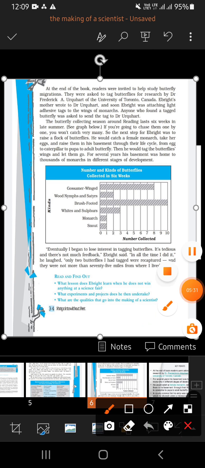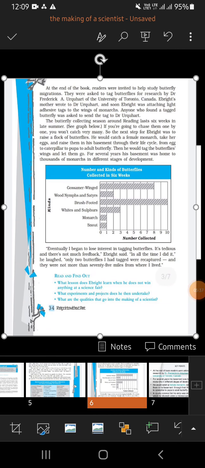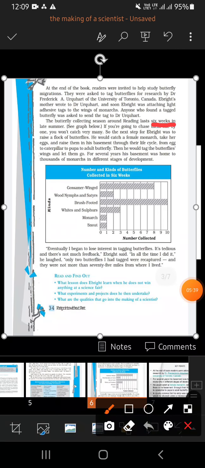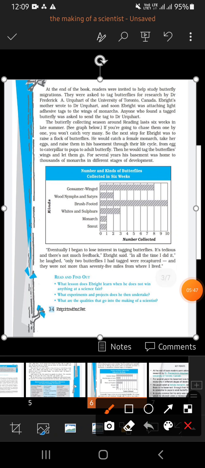The butterfly collecting season around Reading lasts 6 weeks in late summer. If you are going to chase them one by one, you won't catch many.